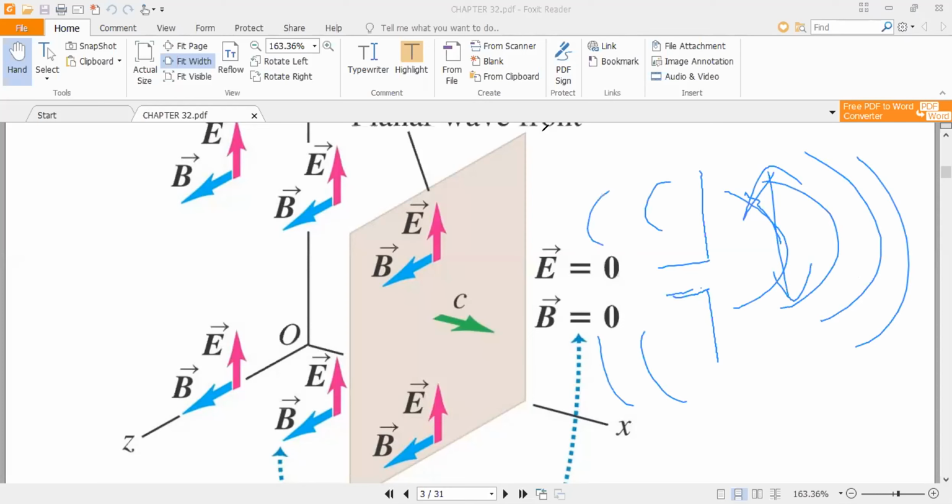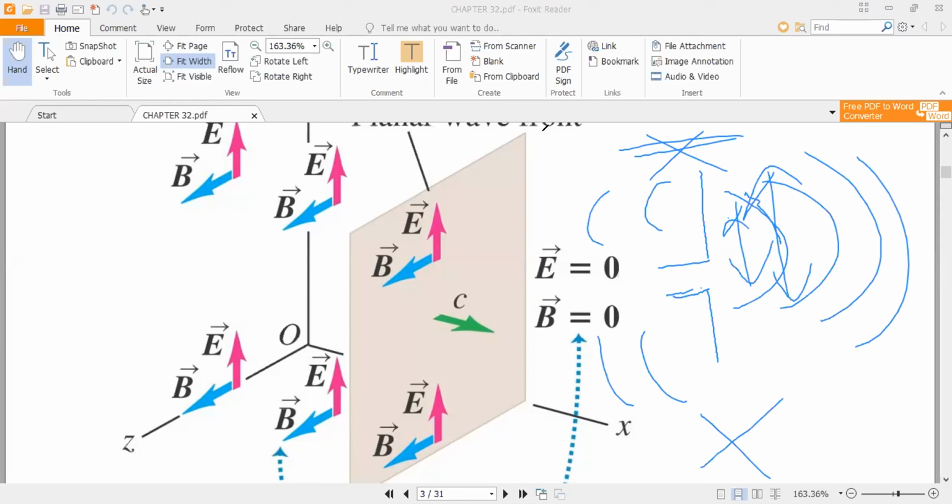But they cannot be in this plane or in this plane, because the motion of charges is like this. So electromagnetic waves are not directed in the direction of motion of charges.